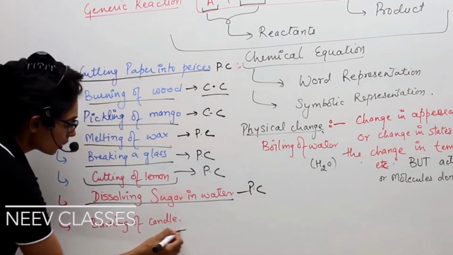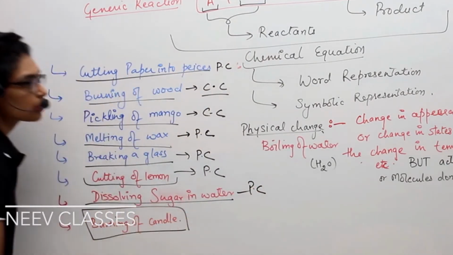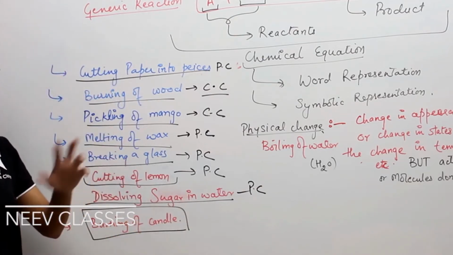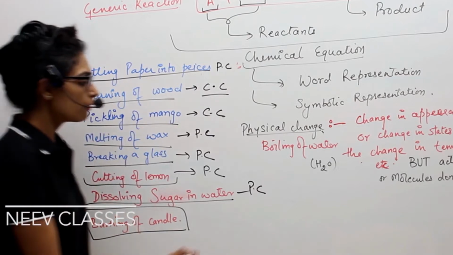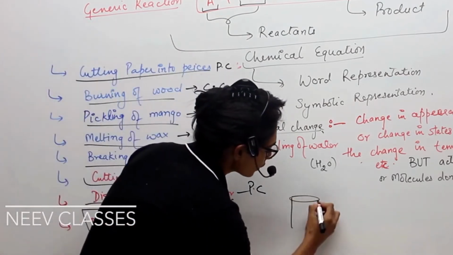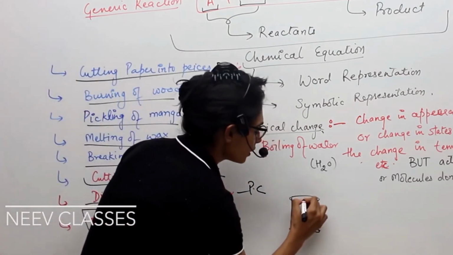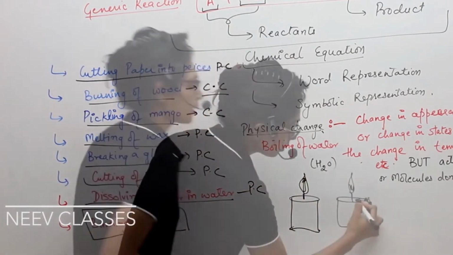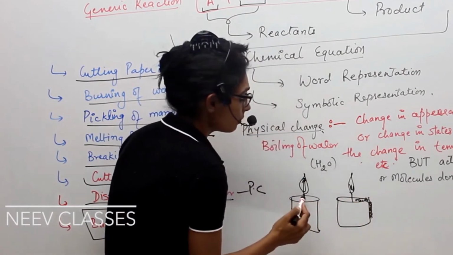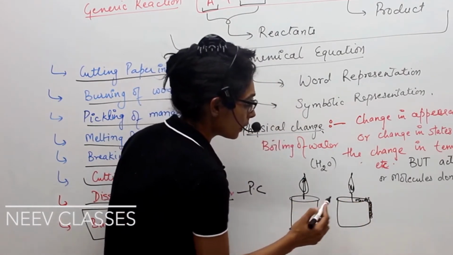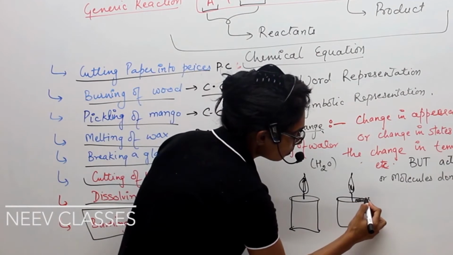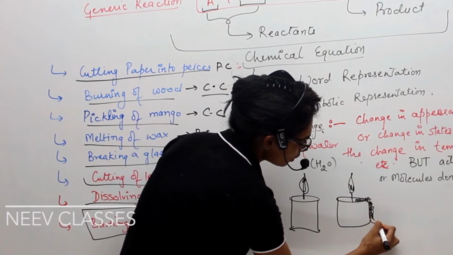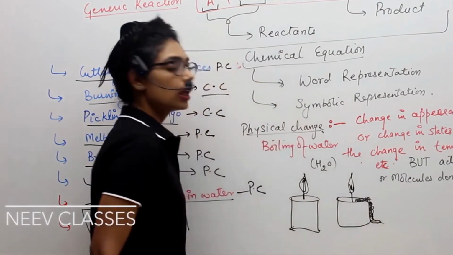Now an important thing, burning of a candle. This is also an example given in multiple books, and there are different answers for this particular example. So let me just draw a candle over here. I have a really bad drawing, and this is my candle. You will see that after some time, when the candle is burning, on the border of your candle you will see the molten wax spreading through, coming down and dripping off.